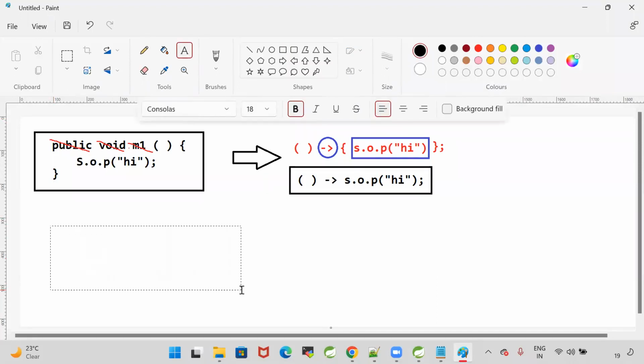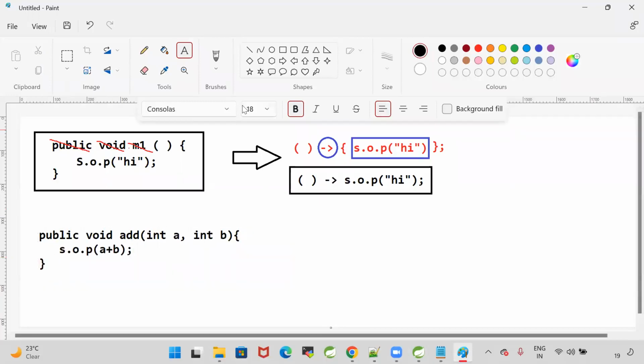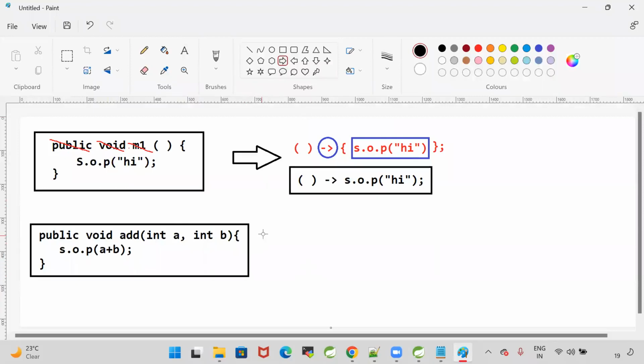Here I'm taking one method: public void add, int a comma int b. My method is taking two parameters and it is going to perform the sum of two numbers, a plus b. Public void add of int a, int b, System.out.println of a plus b. So this is used to perform the sum of two numbers. Now I want to convert this method into a lambda expression.